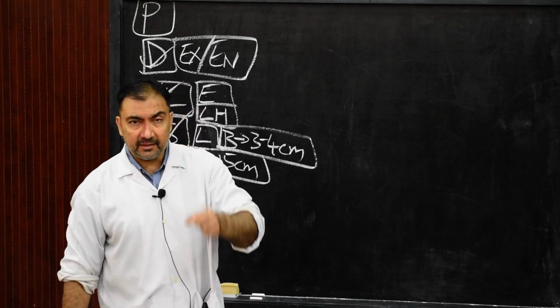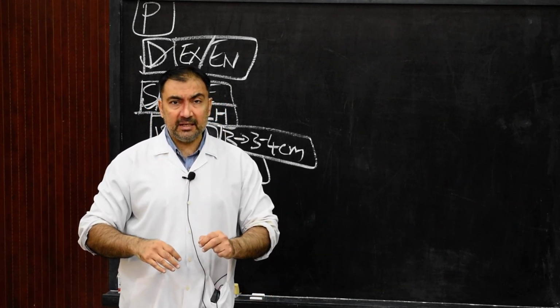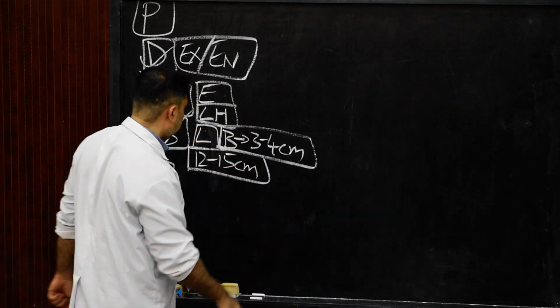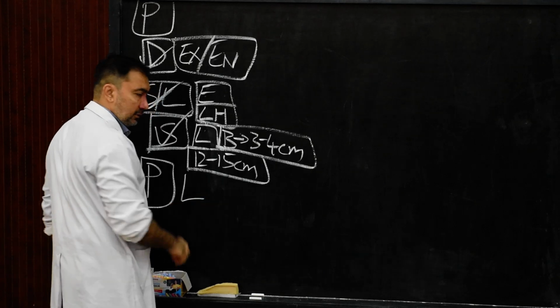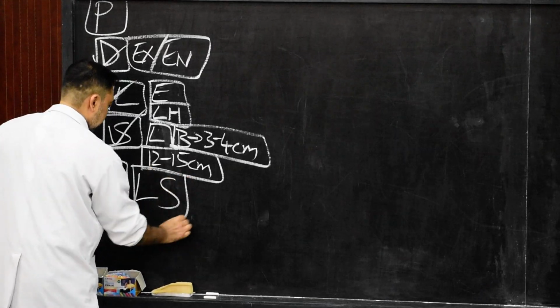That means the pancreas is located in the posterior abdominal wall behind the stomach and separated from the stomach by the cavity of the lesser sac.